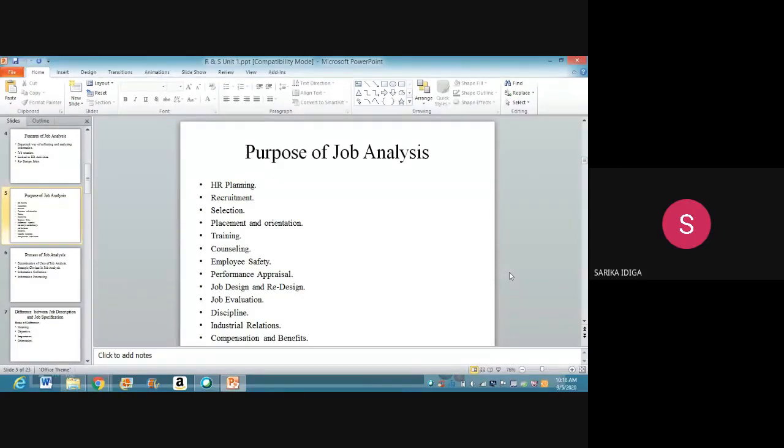The orientation is done because the employee should know about the company, and like a tour of the office also is given, so that the employee knows everything, like where things are placed and all. Fantastic. So basically, the organization culture, whatever is existing, will be infused into the freshly recruited candidates. Correct?